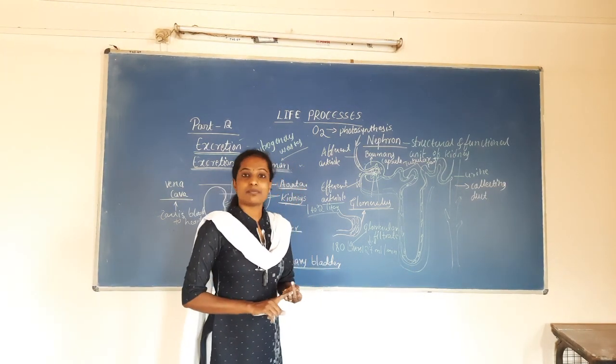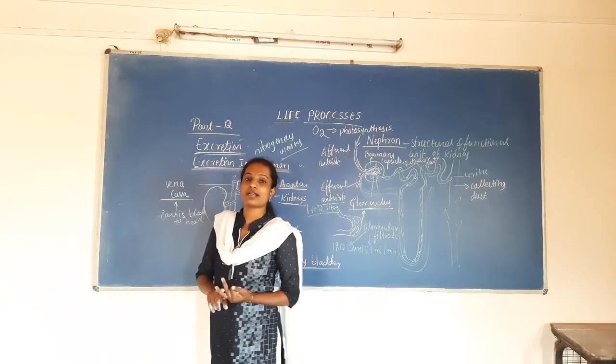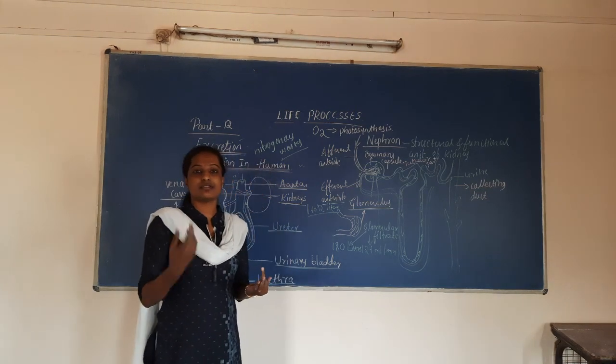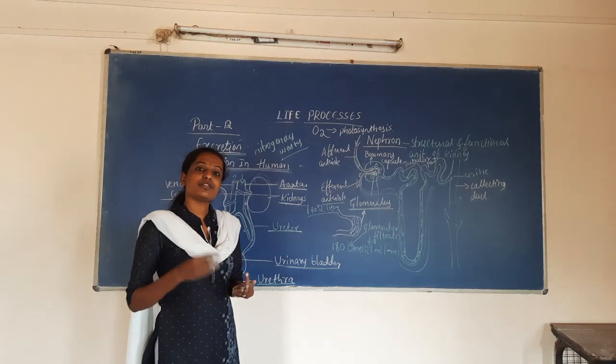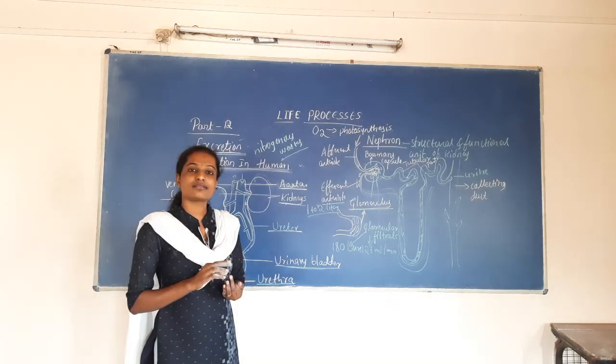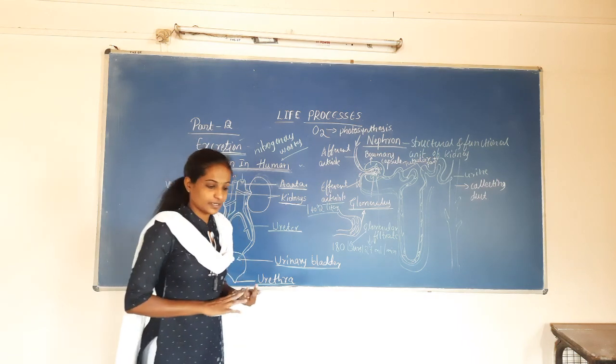Next, the plant body consists of different dead cells. All these kinds of dead cells are removed by the falling of leaves, and excess salts will be stored in the old leaves, and those old leaves will fall off, removing the excess material.